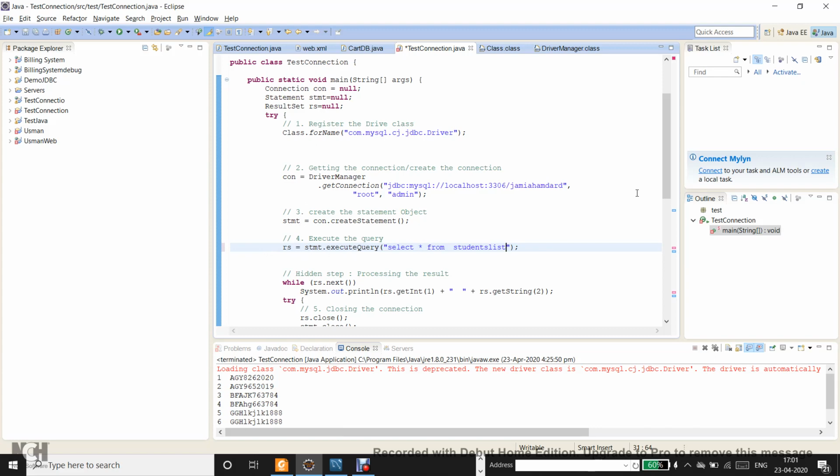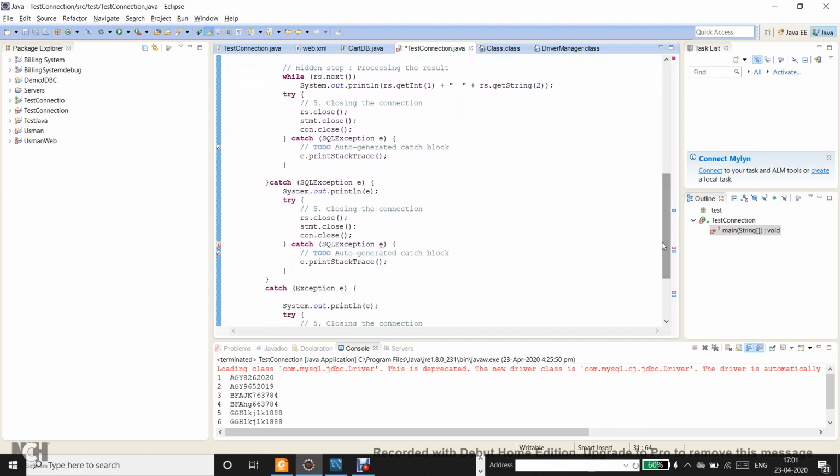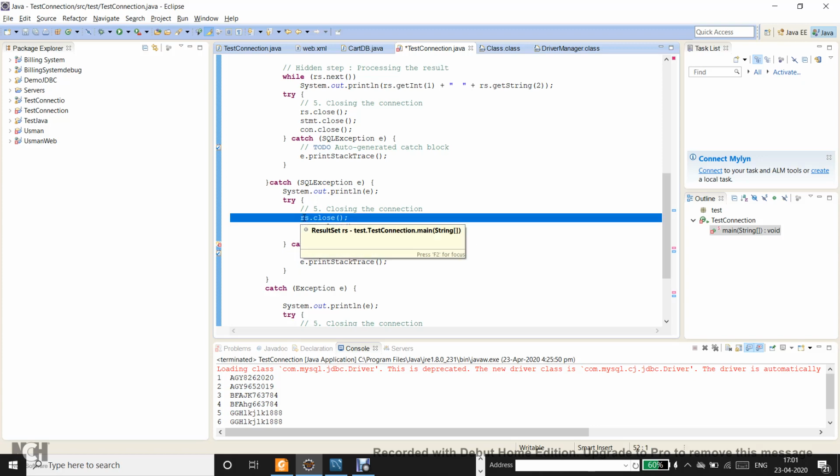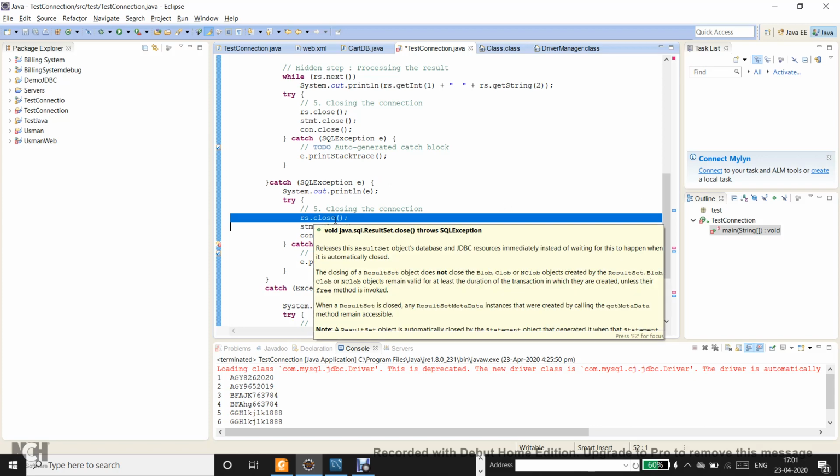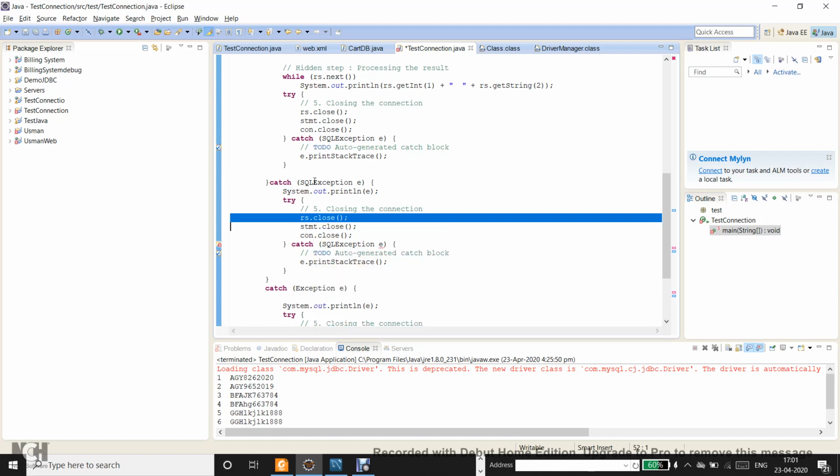Now because of the exception, it will not go to the next line, that is the while, but rather it will go to the catch SQL exception. And when it goes to the catch SQL exception, it has another try and catch block, because all these statements may themselves throw exceptions. So the first line that you close is result set dot close, and result set has not acquired any object, so it is still pointing to null, right guys?